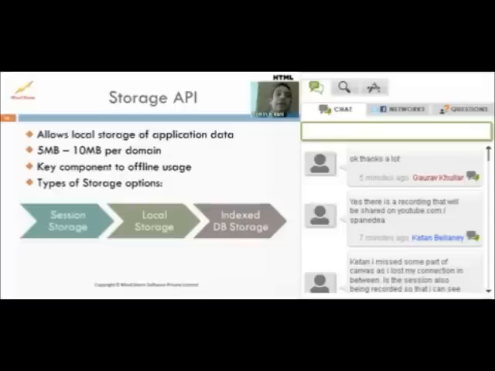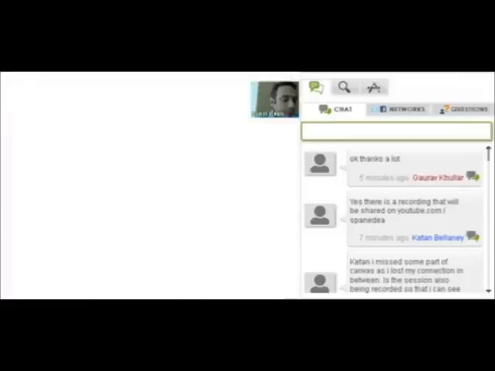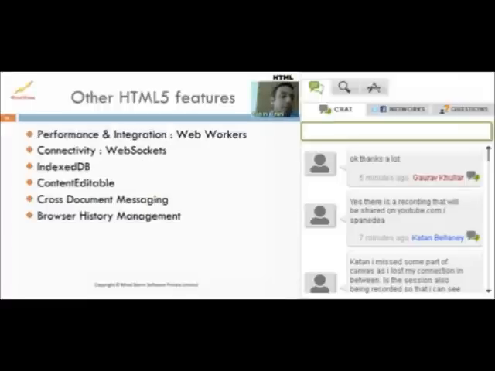In that scenario, it's better if you let them continue saving the data into the local storage so that it's not lost. And then when the network comes up, by the way, there's an API to even tell whether you're online or offline, you can sync the transactions from the local storage to the server side.